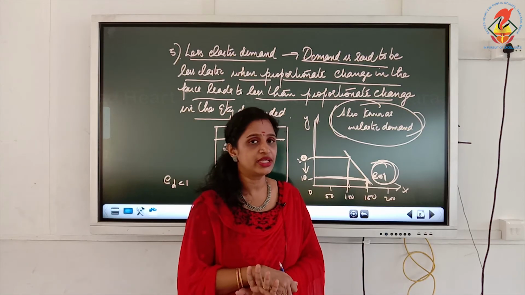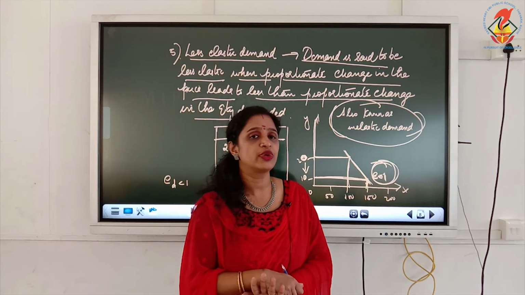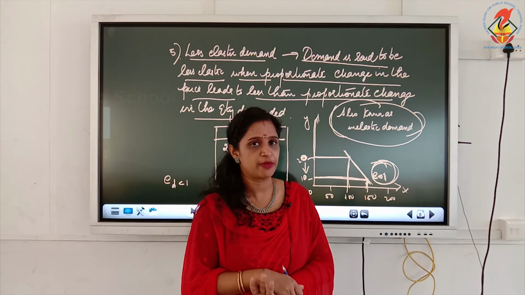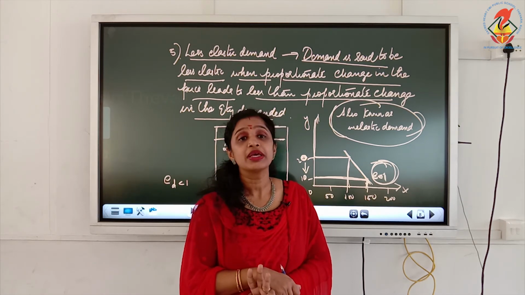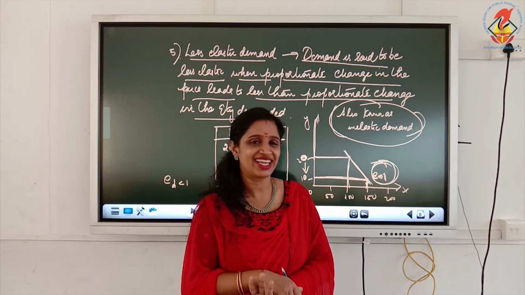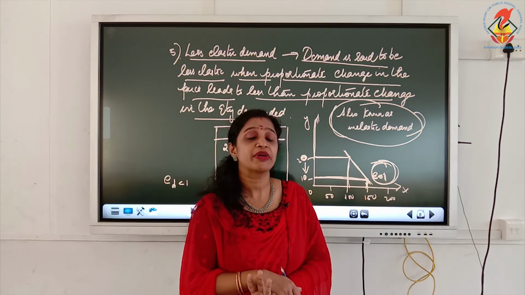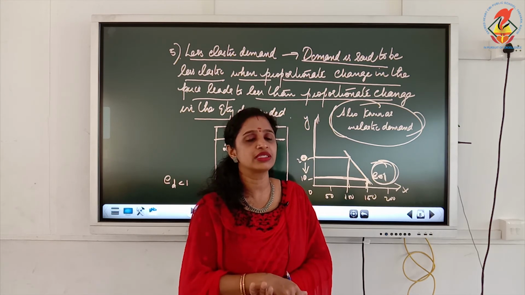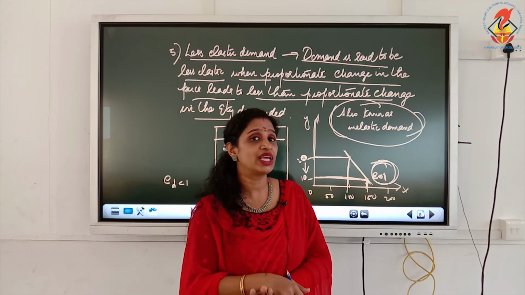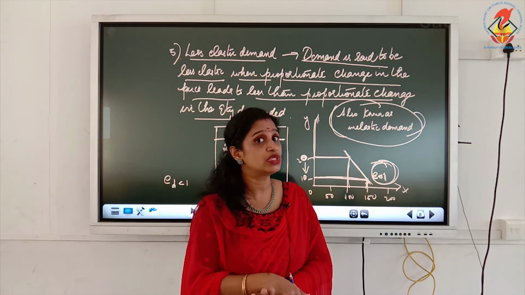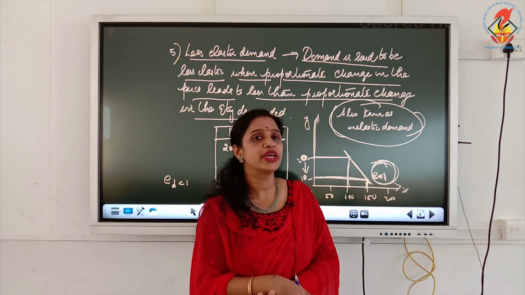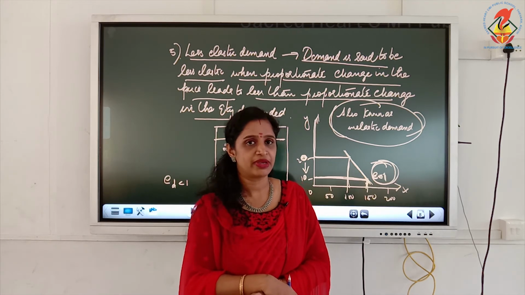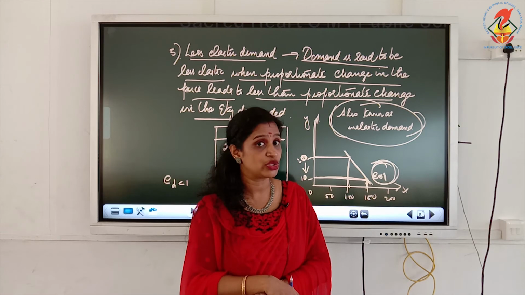So there are 5 degrees of elasticity of demand. First one is perfectly elastic. Demand is infinite, price remains the same. The demand curve is parallel to the x-axis. Second one, perfectly inelastic demand, where quantity remains the same at different prices. Demand curve is parallel to the y-axis, elasticity is equal to 0. Unitary elastic demand: proportionate change in the price leads to proportionate change in the quantity demanded. Elasticity of demand is equal to 1.